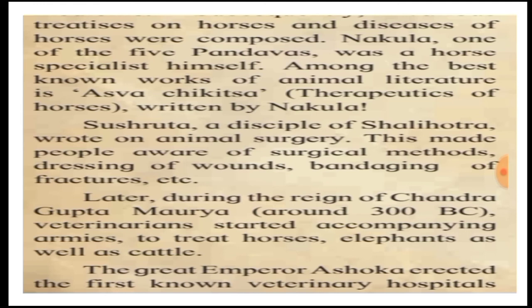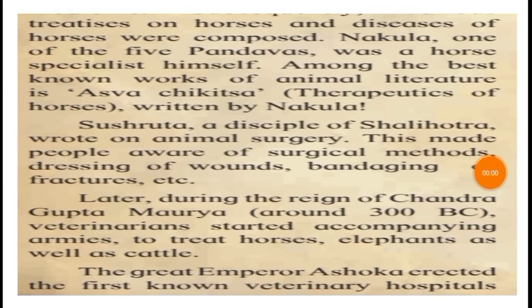Now, Sushruta, a disciple of Shalihotra, wrote on animal surgery. This made people aware of surgical methods, dressing of wounds, bandaging of fractures, etc. Till then, people did not know how to treat the animals. But getting the knowledge from the book that was written, people came to know how to treat the wounds of animals, how to bandage them, and so on.